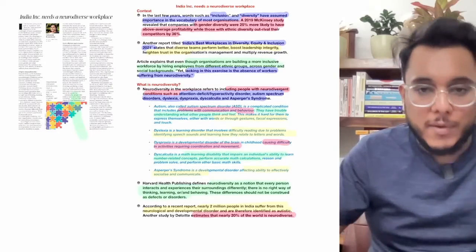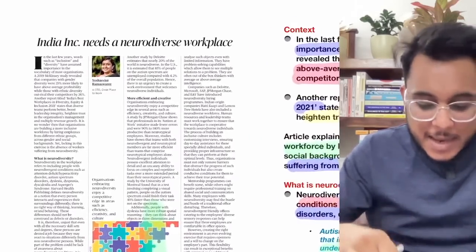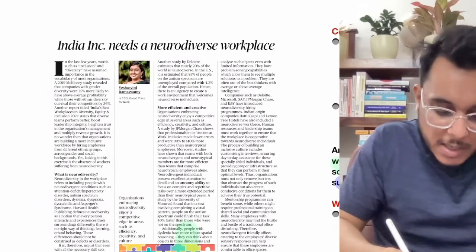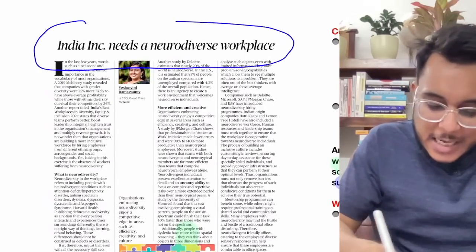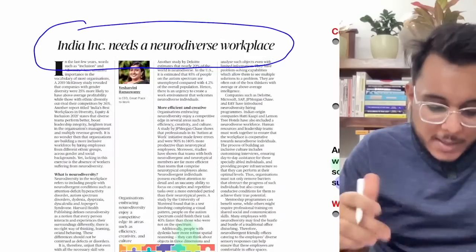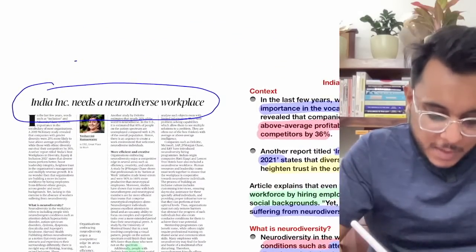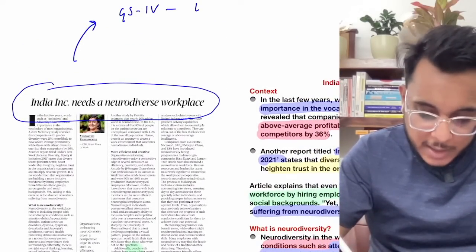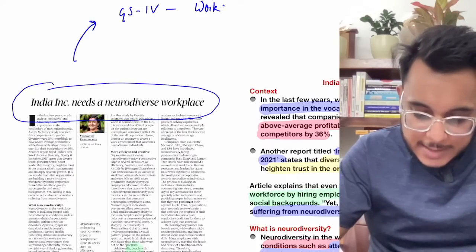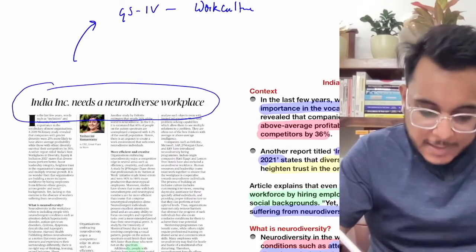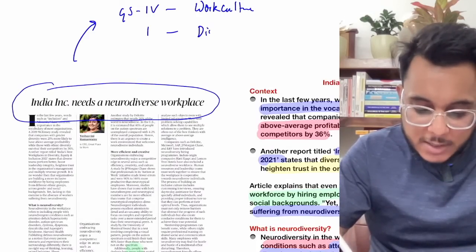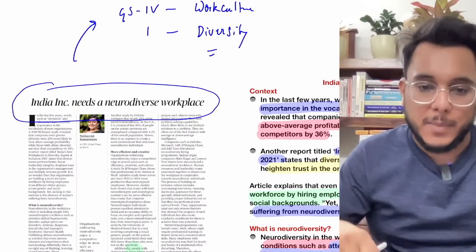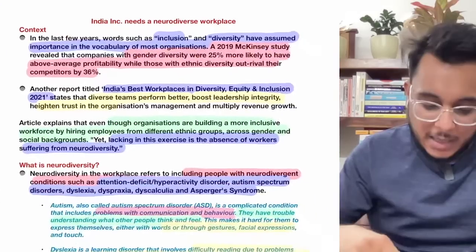Now moving to the next article, and even this article is a very good article with respect to our GS examination. India Inc. needs a neurodiverse workplace. This article will be important for GS paper number 4, work culture, and in GS paper number 1, issues of diversity, this article will also be used. Now let's see the article.